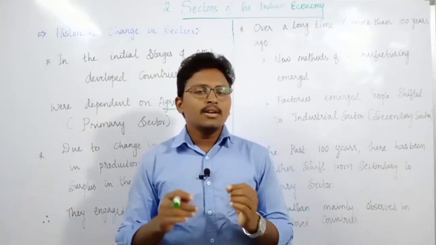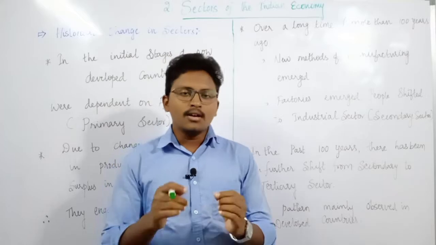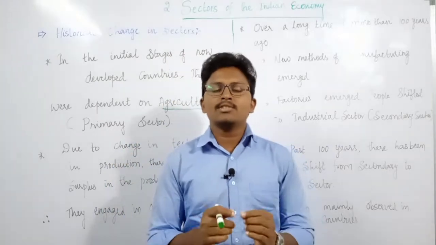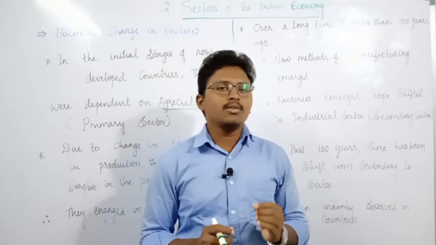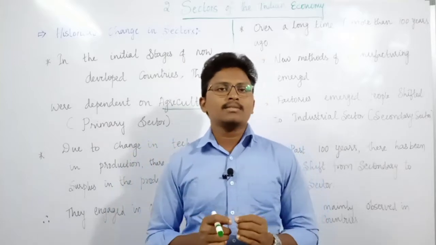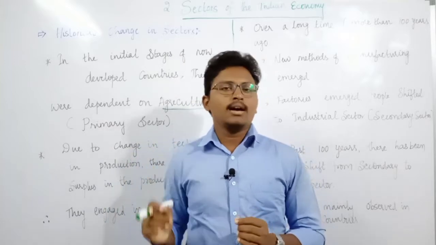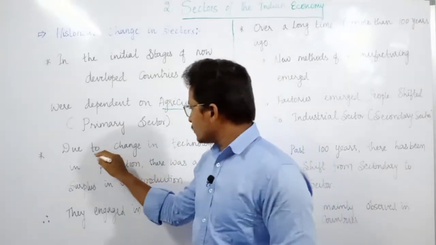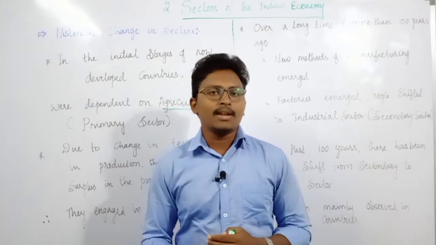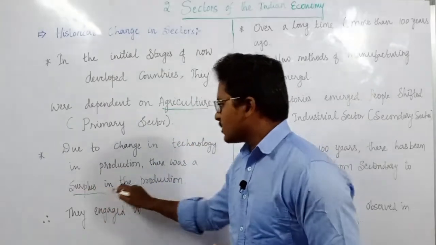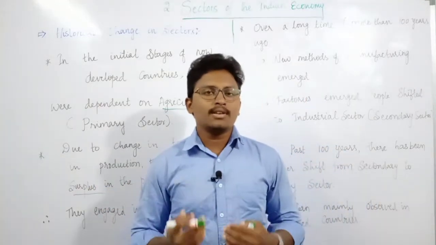For example, in the beginning, when there was no agricultural surplus, which means excess of anything, everyone was dependent on agriculture. But due to technological changes in production, there was an agricultural surplus. That means people started producing more than whatever they required.